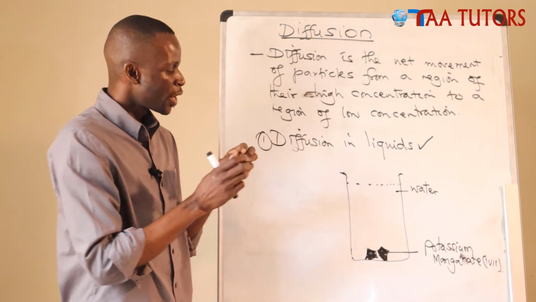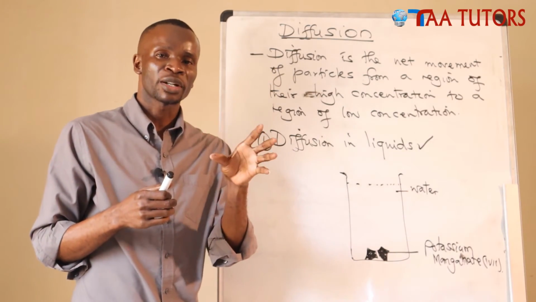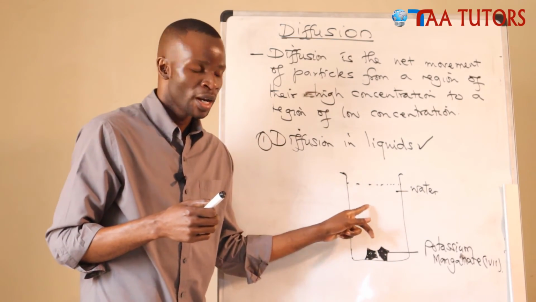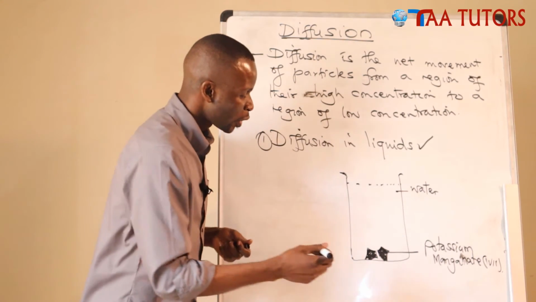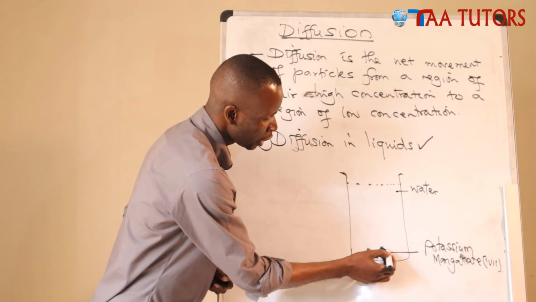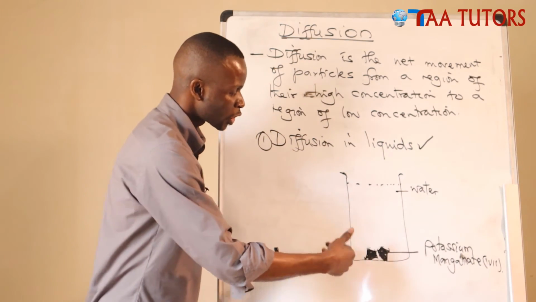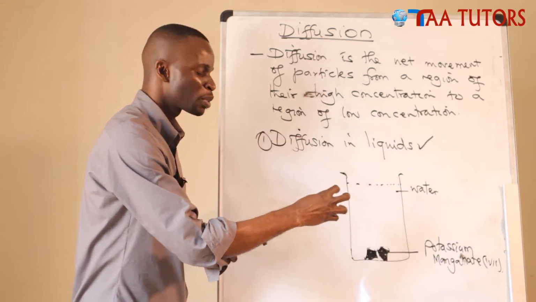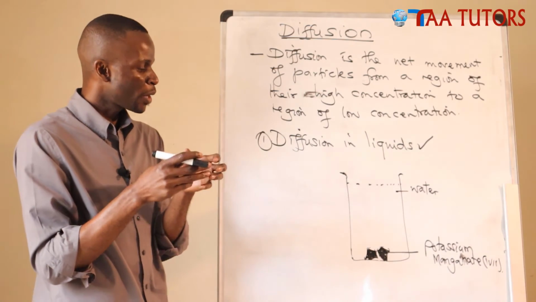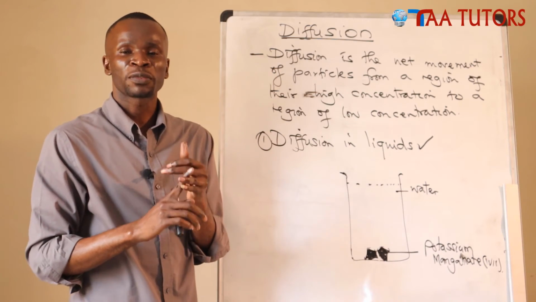Now, sometimes a student can be asked to state the observations you can make when you do this experiment. 1, on the crystals of potassium manganate 7. Number 2, on the water. On the crystals, when you are dissolving crystals in water, especially large ones like the one I've drawn here, they start dissolving at the edges. Why? Because the edges have large surface area. As they dissolve at the edges, the crystals become more round and smoother as the size reduces. So one observation is that the crystals will become smoother, smaller, and finally they will disappear.